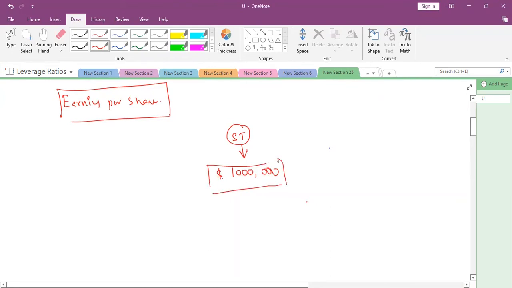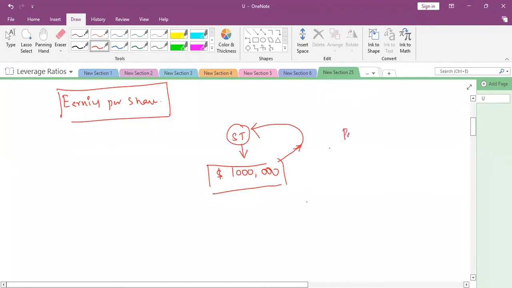How much of this amount belongs to this sole trader? His entire share, or will he be sharing this 1 million with any other person, or will he be taking this 1 million directly? He will be taking 1 million directly. Excellent.